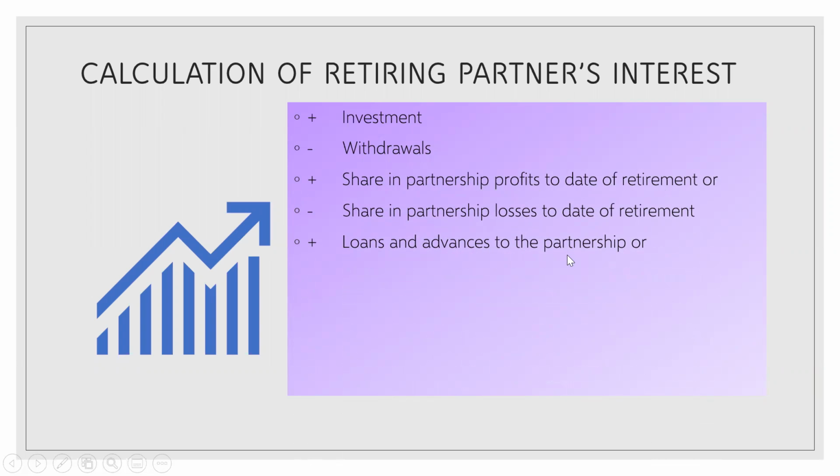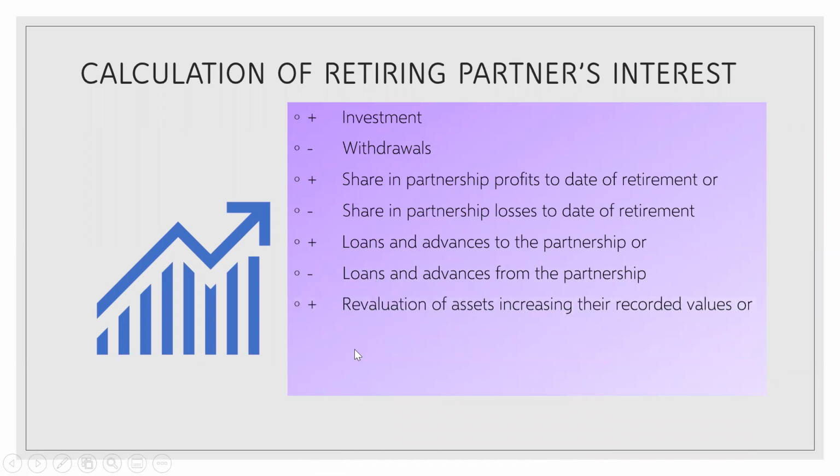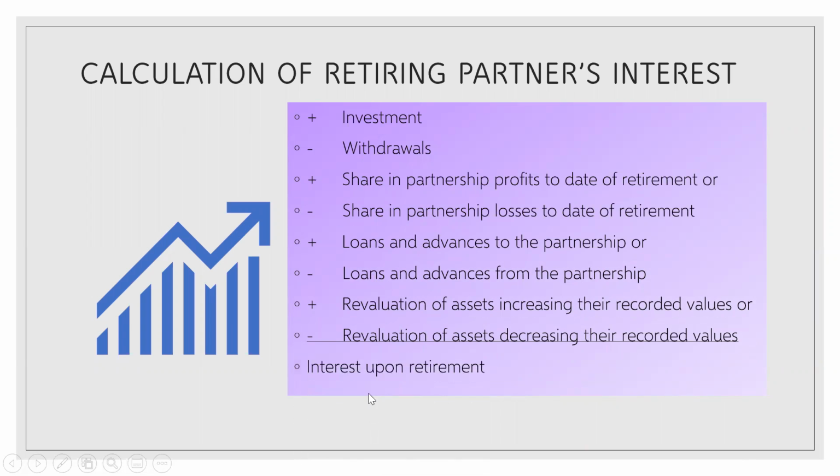Ibig sabihin kung may utang ang partnership sa kanya, idagdag mo yung loans na yun. Now, may loan payable ang partnership to that partner. Or subtract if the loans and advances is from the partnership. This means ang may utang yung retiring partner. So we have to subtract that loan. No? Another one is there is a revaluation. If it's a positive asset revaluation, then you have to add. But if it is a negative asset revaluation, you have to deduct. And that now, after considering all of this, will give us the adjusted interest of the retiring partner, which is upon retirement.